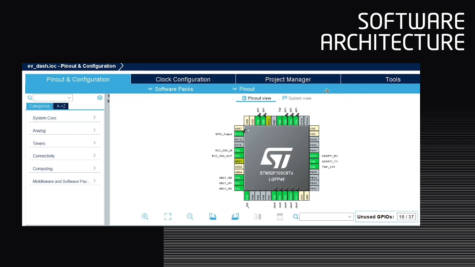STM32 Cube IDE provides an integrated environment for configuring peripherals, writing embedded C code, compiling the application, and debugging the program. In this project, several peripherals were configured. The GPIO peripheral is used to control LEDs and interface with the ultrasonic sensors. The ADC peripheral reads analog input from the potentiometers and represents the accelerator, brake, battery SOC, and motor temperature.